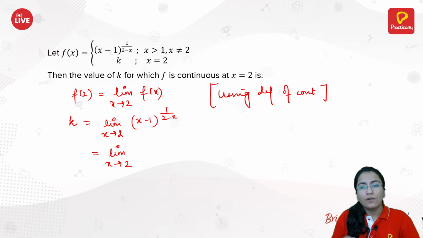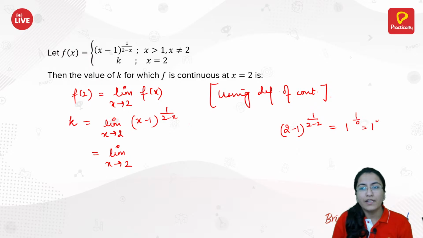If you put the value of 2 directly over here, your function would be 2 minus 1 raised to power 1 by 2 minus 2. That is 1 raised to power 1 by 0, the 1 to the power infinity form.